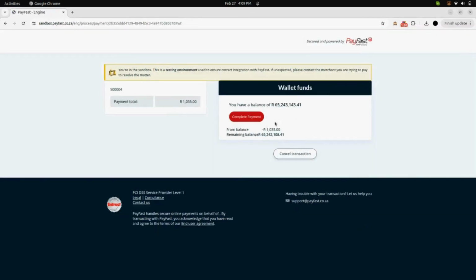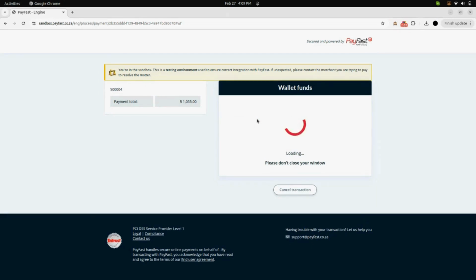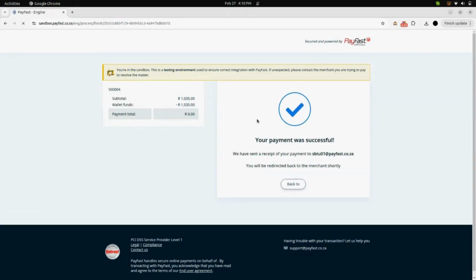After that, you will see that you have been redirected to complete your payment. Here you can see the transaction number and also you can complete your payment by clicking on complete payment. Here we can see that our payment is loading. After that, we can see that our payment is successful.